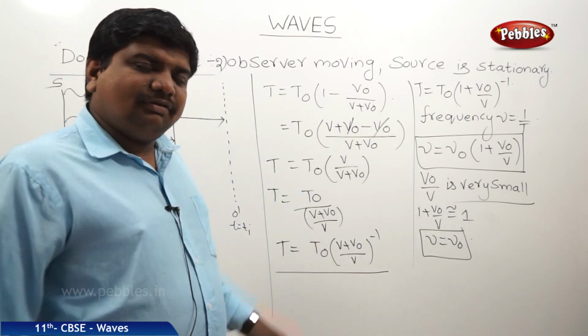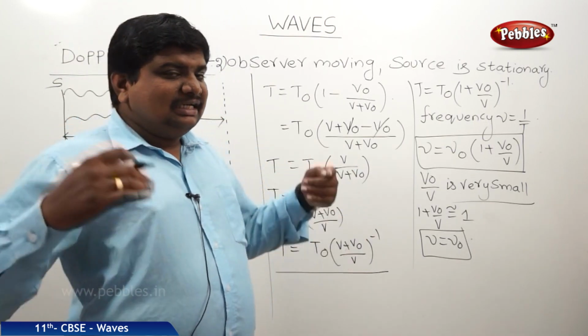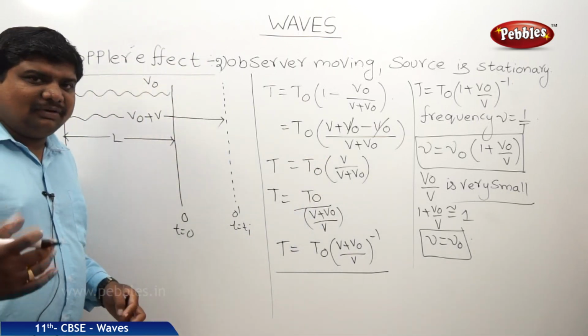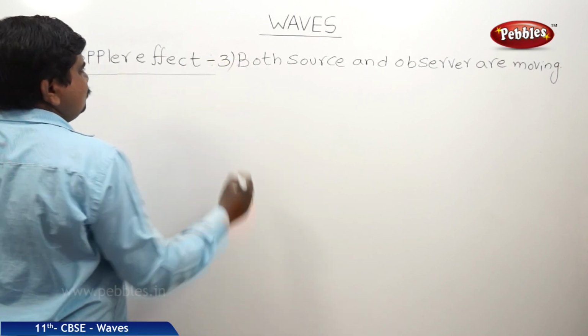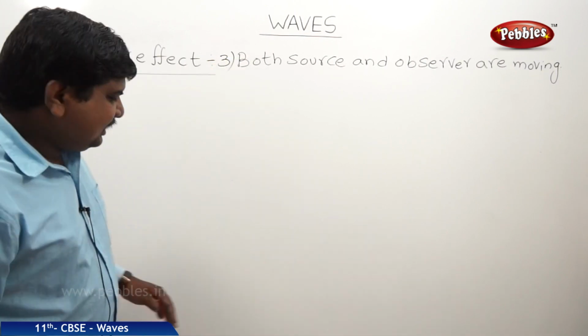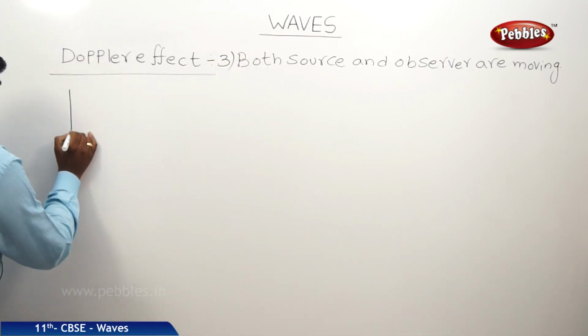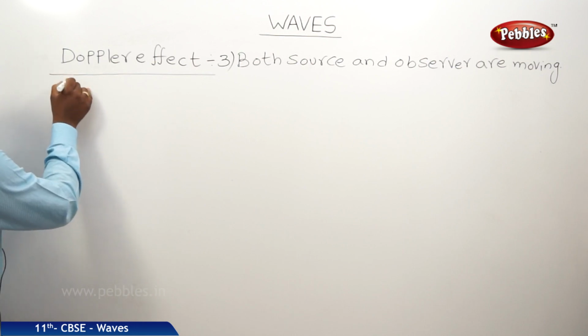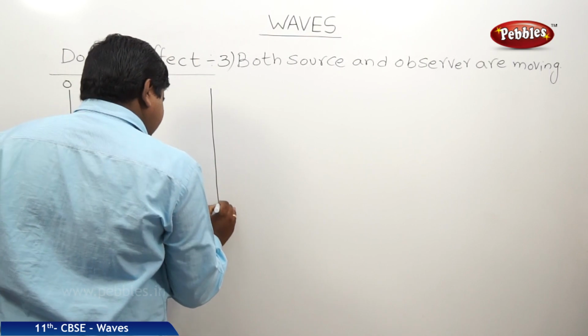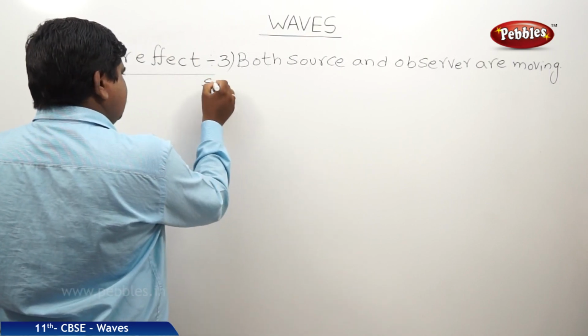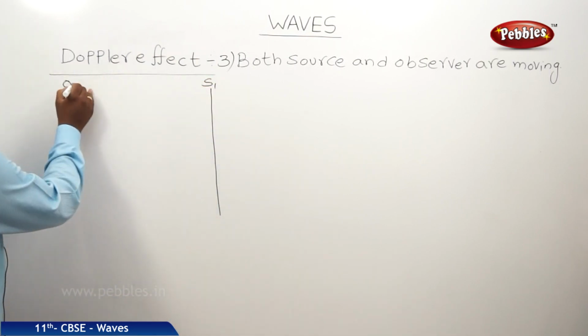Next, we will find out if both are under relative motion. That is the last case in the Doppler effect. Now the third case is both the observer and source are moving. Let us say this is the position of observer O and this is the position of source S, or we can write S1, O1.